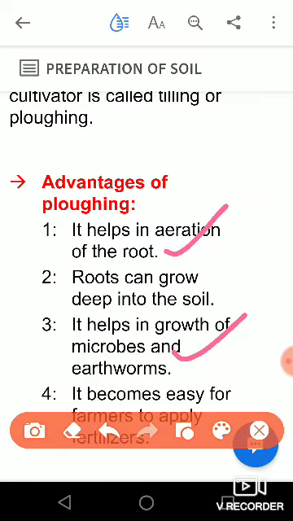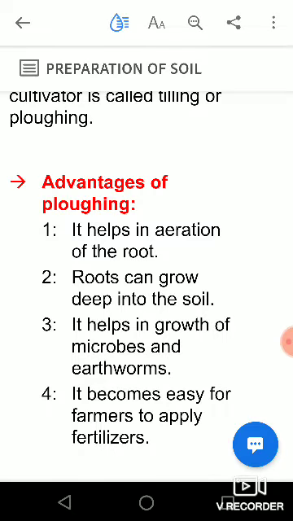Even for fertilizers, it is very easy for the farmers to apply them properly. We can see here that it becomes easy for the farmers to apply fertilizers, because when the soil becomes loosened, fertilizers or manures can penetrate deep into the soil. They will dissolve with the water and can promote the nutrients to the soil. So that is the advantage of plowing, and that is why we do the process called plowing.